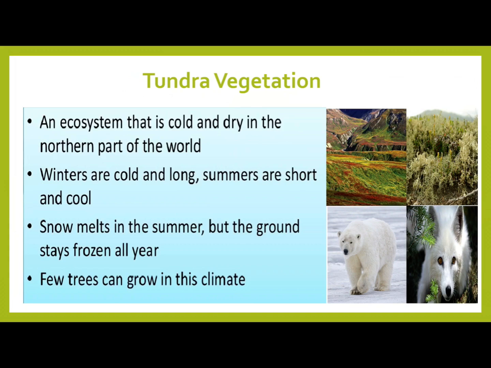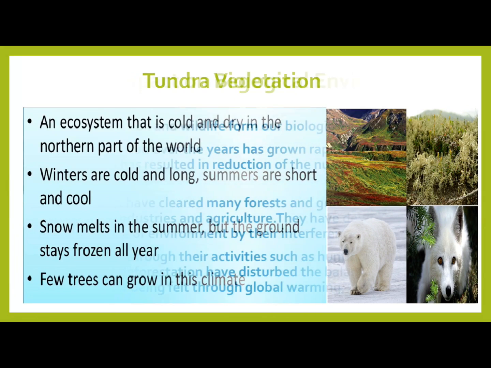Dear students, mosses, small shrubs are found in these regions, and thick cover of snow does not allow the vegetation to grow more. And the animals like snow foxes, musk oxen, seal, polar bears, etc. are found in tundra regions.